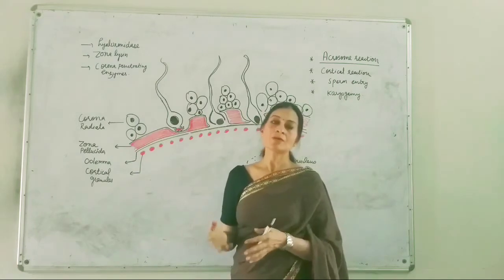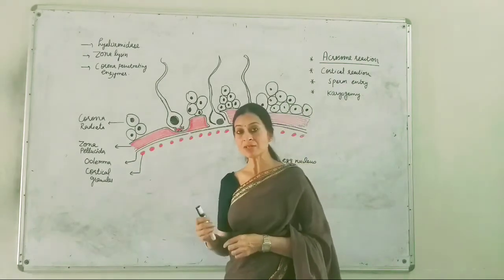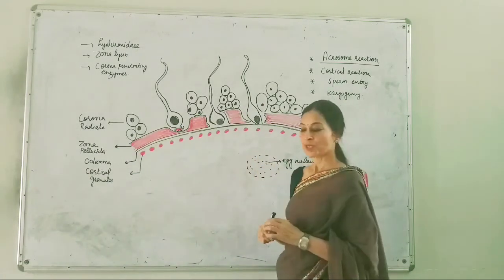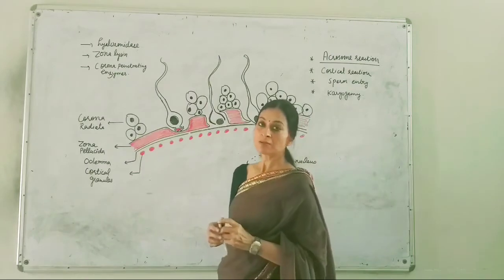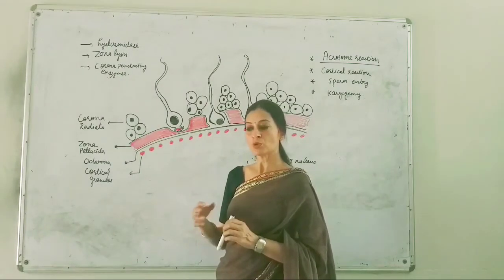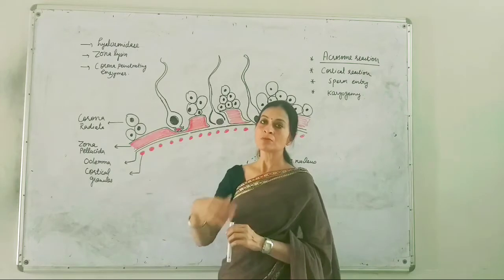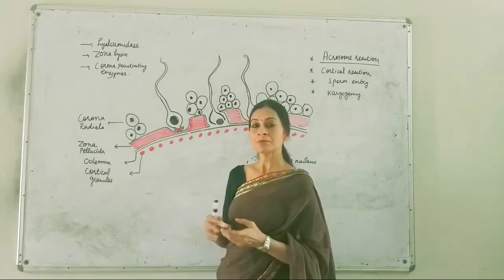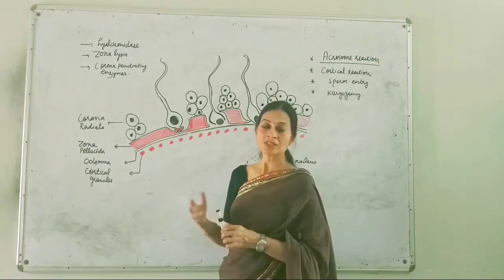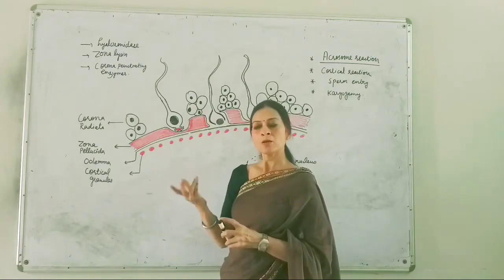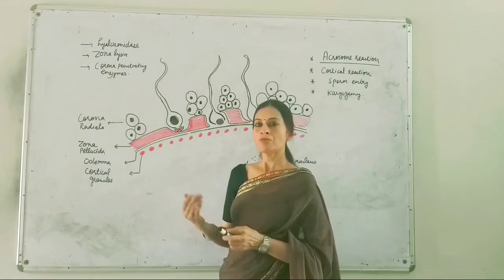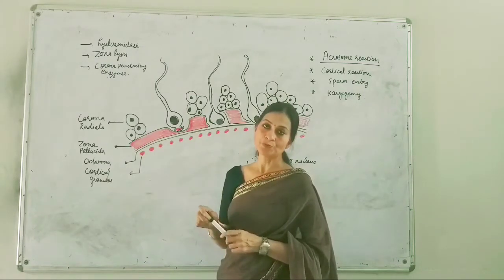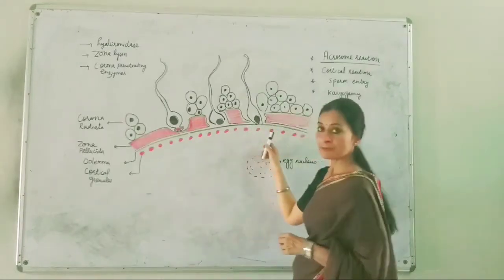So let's see what are the various events that will take place when the sperm reaches near the egg. You know that the sperms are released in thousands in number, but when they move through the female reproductive tract, most of them are killed because of secretions of the female genital tract, and only 100 or so will be near the egg or the secondary oocyte in the fallopian tube. Okay, so I have drawn here.